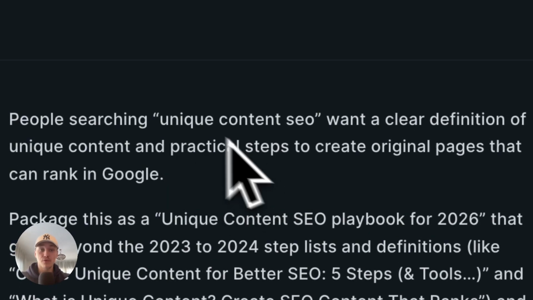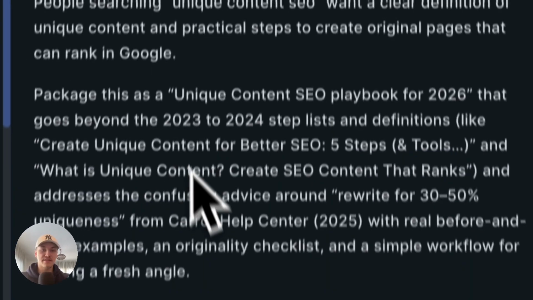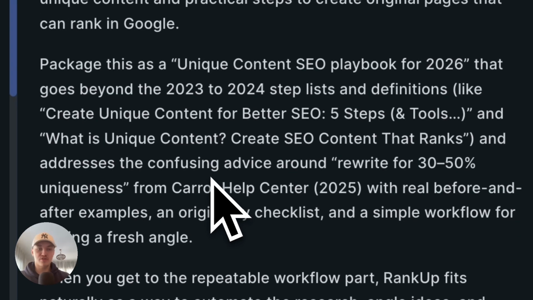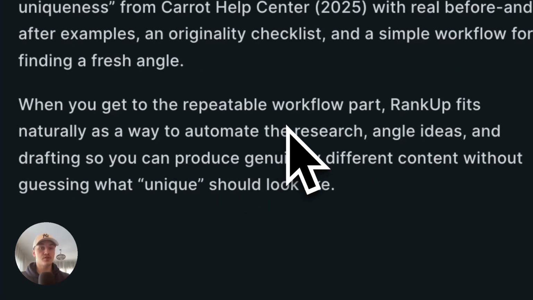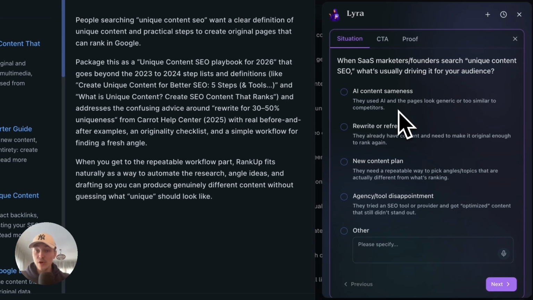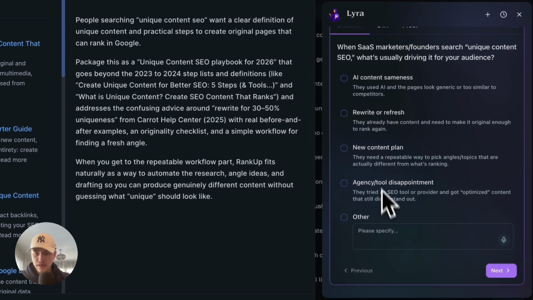Here essentially we have the search intent. What are people searching for when searching for this keyword? Then it's essentially what's the unique angle. So it's already proposed the unique angle that we're going to take on this topic with our content. And then it's how your product, your service, your feature, whatever, fits into this unique angle. And now Lyra is asking us some questions, so let's see what they are.